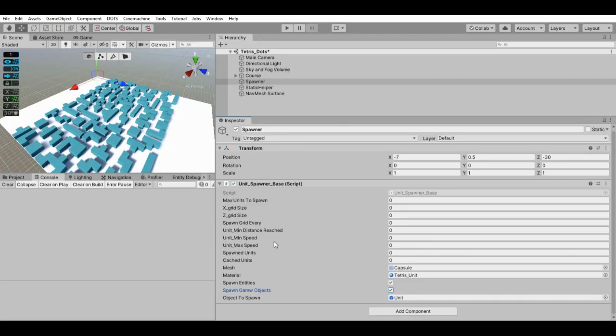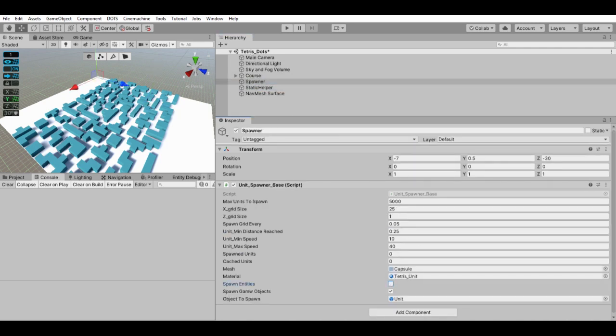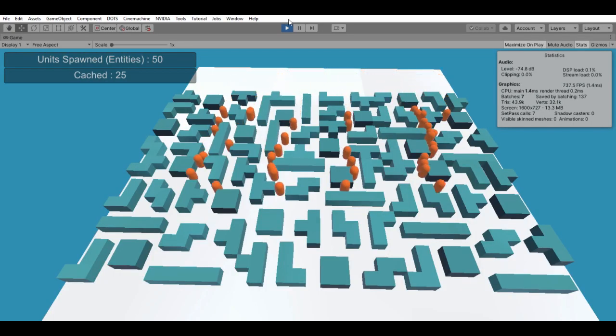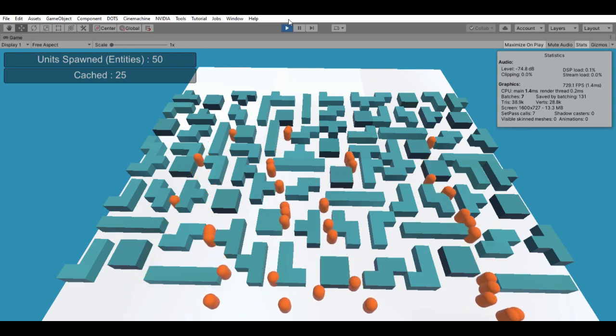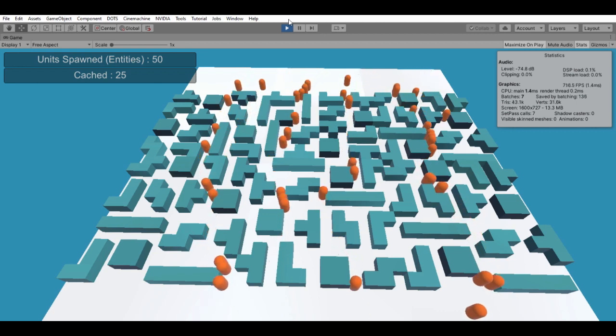I set up to spawn agents in straight lines similar to that of game objects and had a checkbox to spawn both game objects and entities. I also implemented caching so we can take advantage of the timed spawning, wherein agents will be repeatedly instantiated at the same point and a previously calculated path can be reused. As seen here, 50 units were spawned and only 25 path calculations took place. The rest of the 25 units are using the waypoints calculated from the previous calculation.